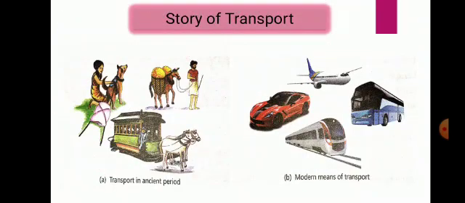See the diagram. The first diagram shows transport in the ancient period and the second diagram shows the modern means of transport. Walking is the most elementary means of transportation. Carrying load on one's back, or using animals to carry load, is also elementary.